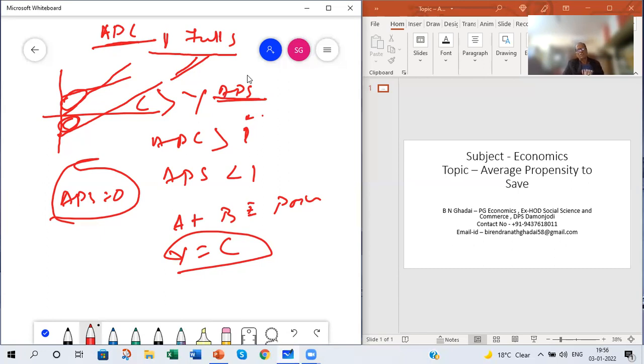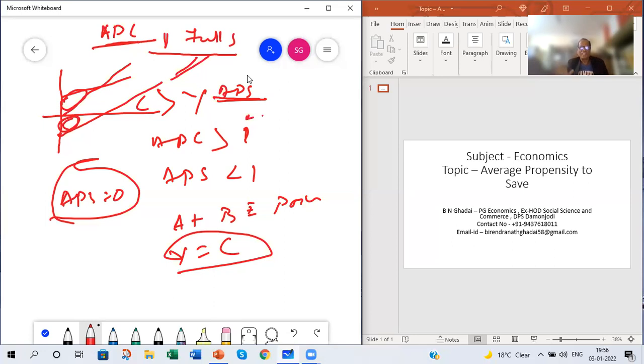This is all about average propensity to save. It's a very simple concept, not very difficult to understand. Once you understand, you can remember forever. If you do not understand, you cannot learn it by heart. It's a simple definition: APS is the ratio of aggregate saving to aggregate income.